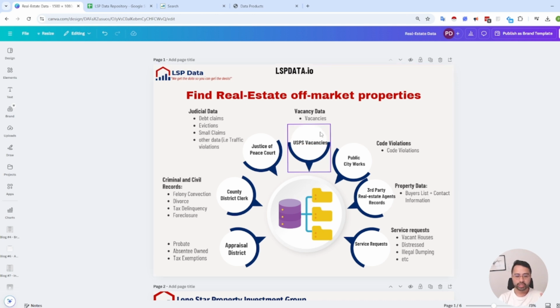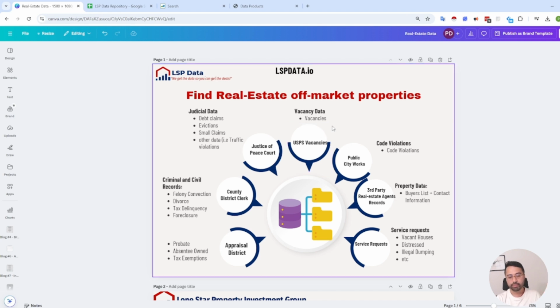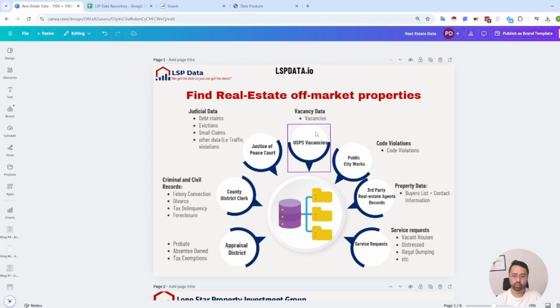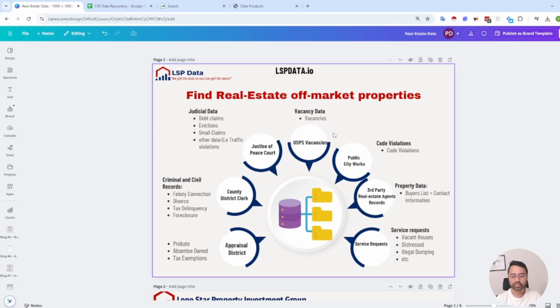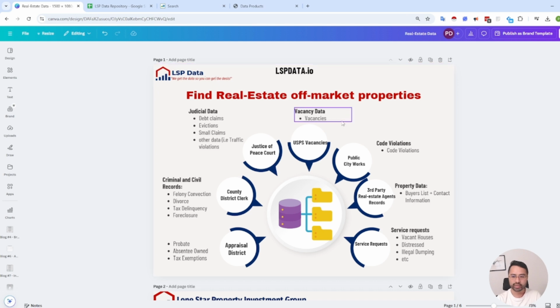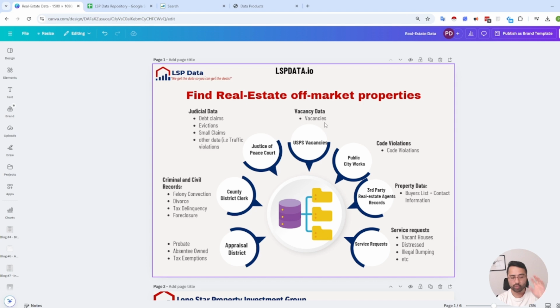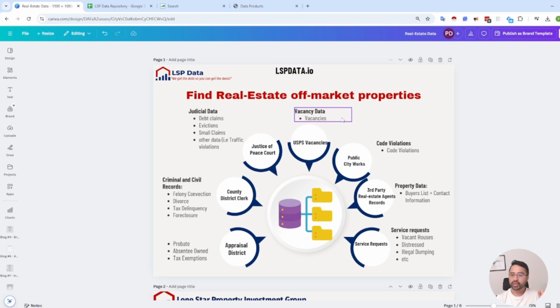So there's platforms like regrid.com, which it's pretty cheap to sign up, but this is one area where you can get USPS vacancy information. Otherwise, you won't be able to sign up for it unless you're a nonprofit or if you work a deal with them as well.